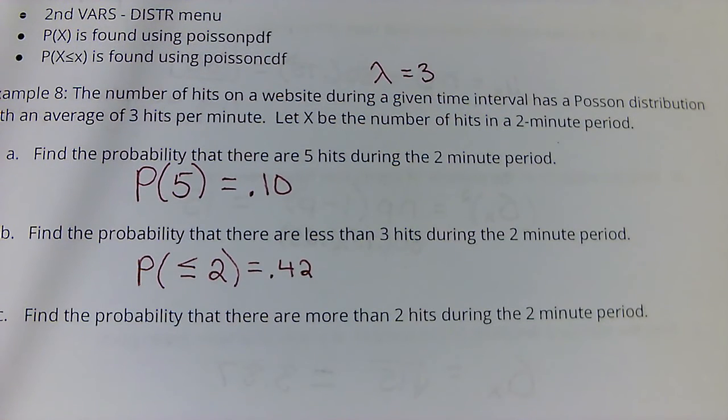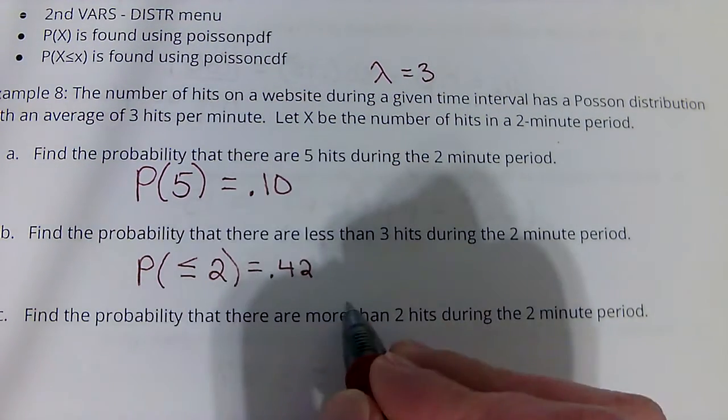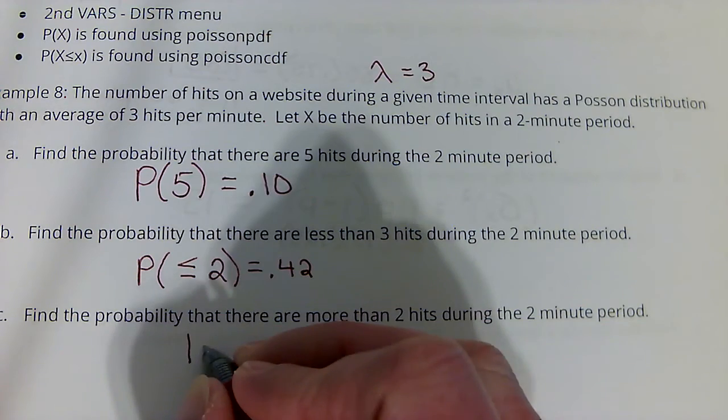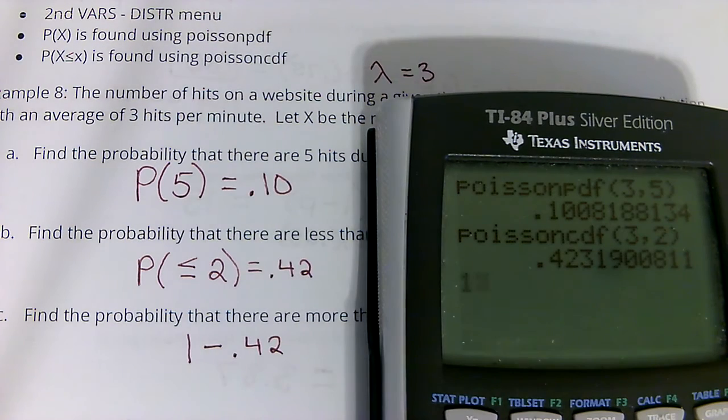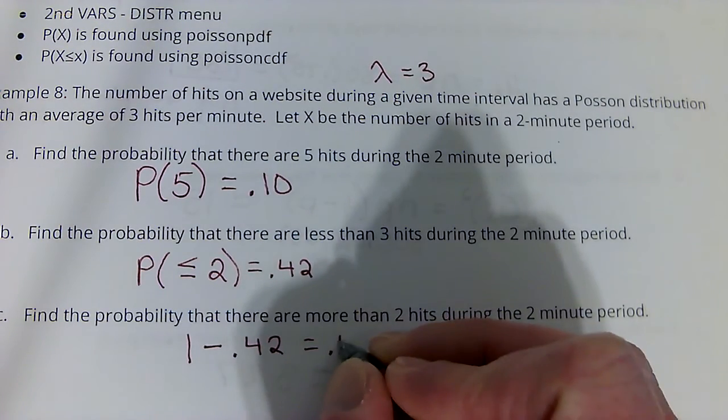Find the probability that there's more than 2. More than 2 would be the opposite of that. So 1 minus 0.42 would be 0.58.